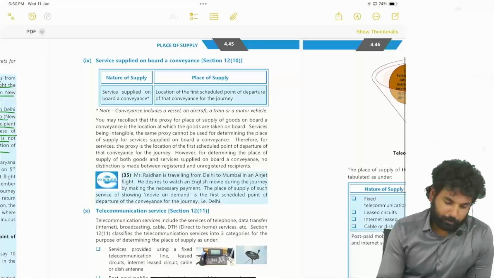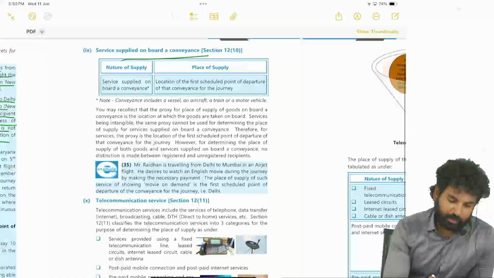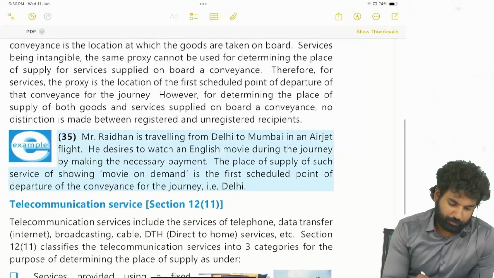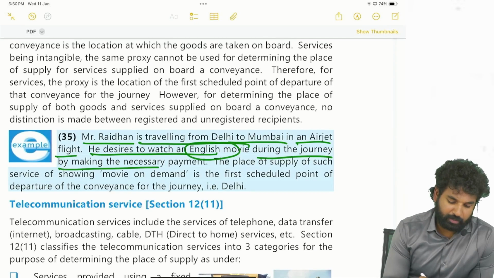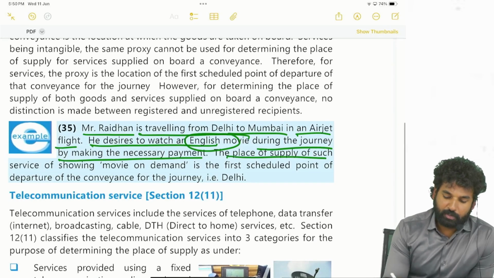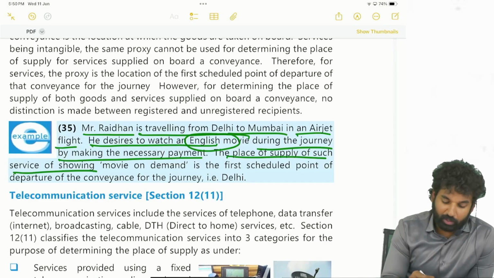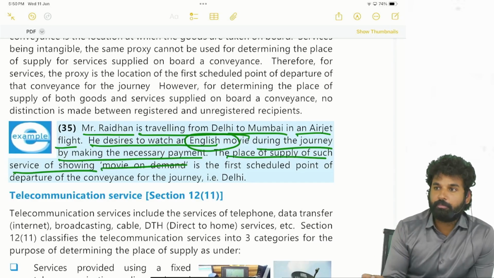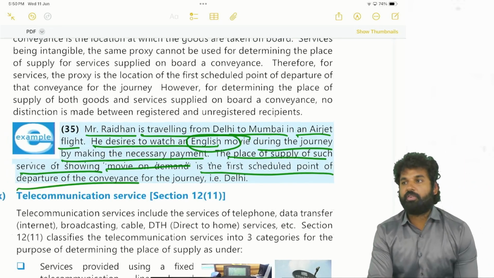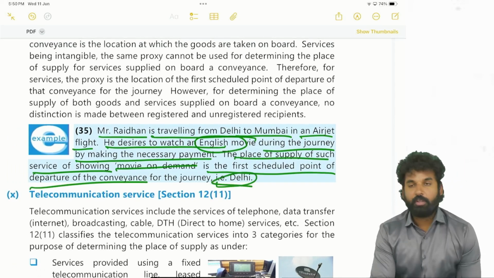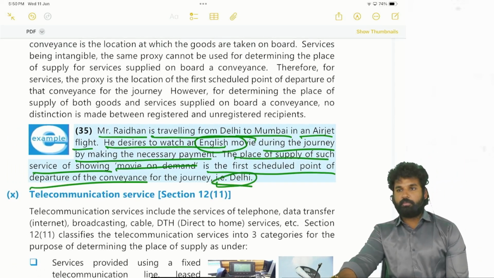Next, on board a conveyance, services supplied on board a conveyance. So, Mr. Raidan is traveling from Delhi to Mumbai in an Airjet flight. He desires to watch an English movie during the journey by making the necessary payment. Place of supply of such service of showing a movie on demand by making the payment will be the first scheduled point of departure of the conveyance for the journey. That is Delhi. First scheduled point of departure.